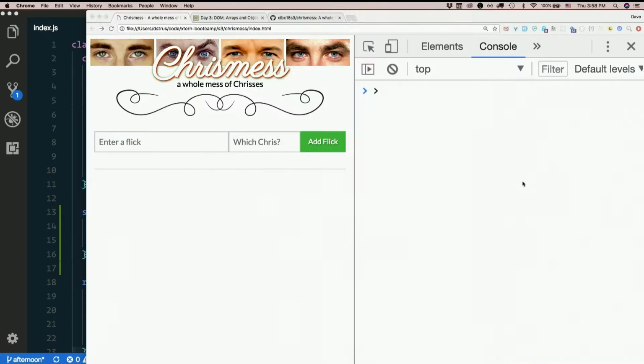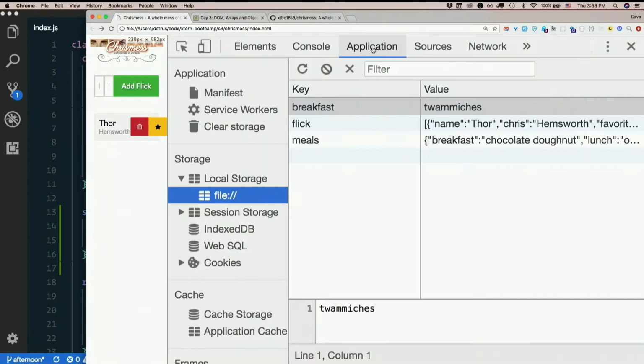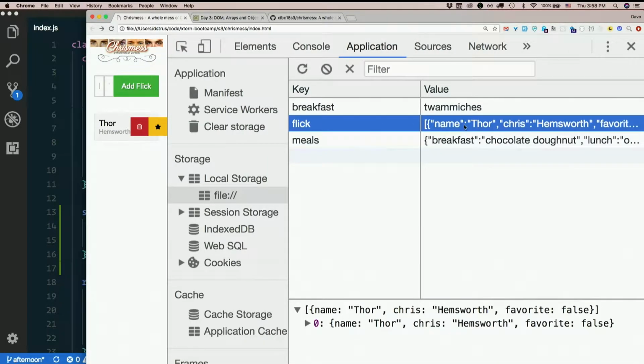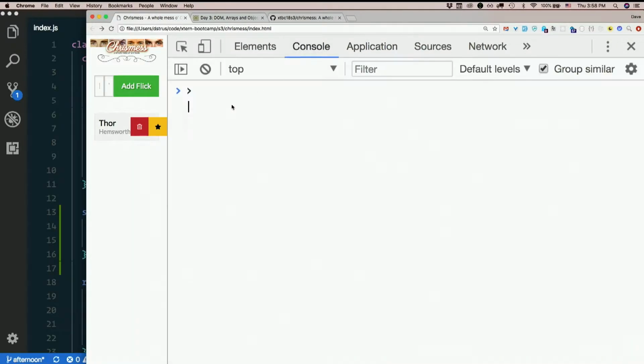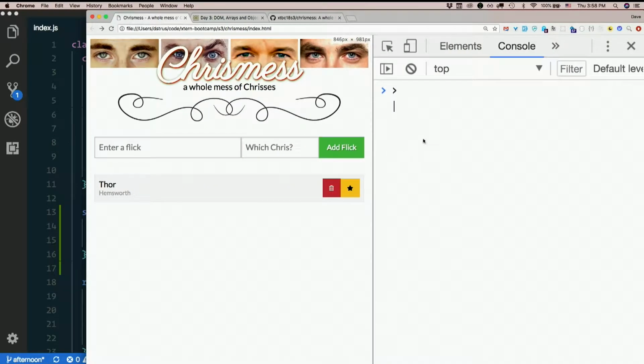Does it work? Enter flick, Thor, which Chris, Hemsworth. There it is. And remember, you can look at local storage in this Application tab if you want to. There's flicks. Here's the value. Yeah, it looks like it's there. Cool. Or we could just check with getItem.